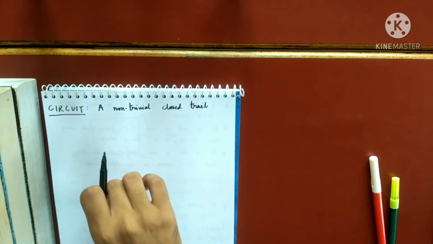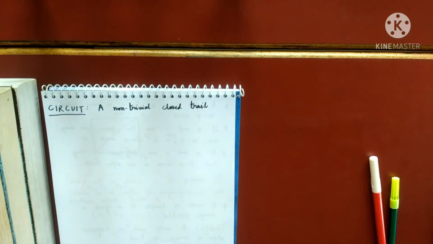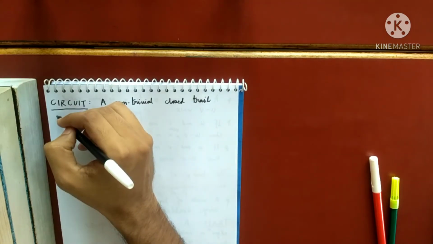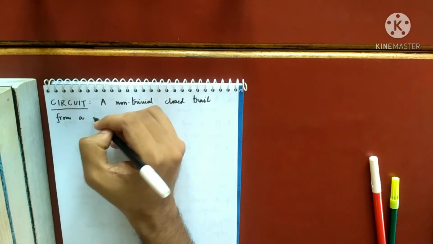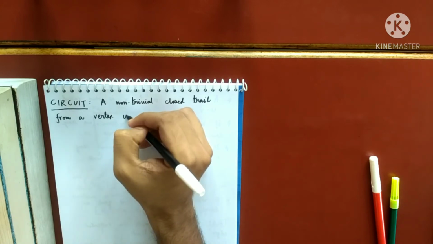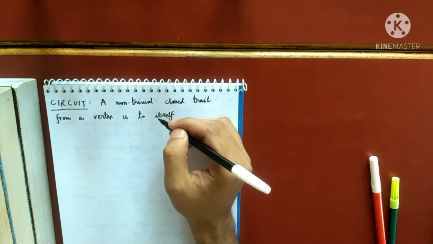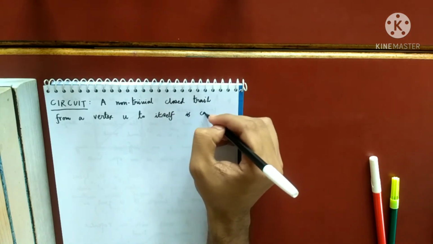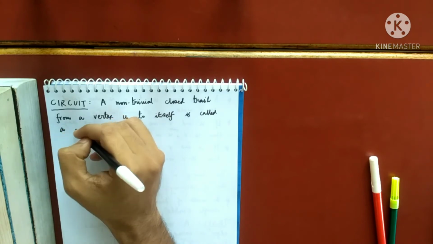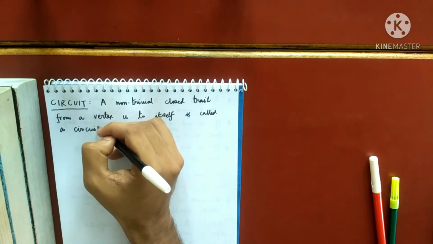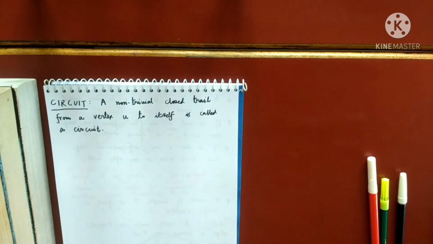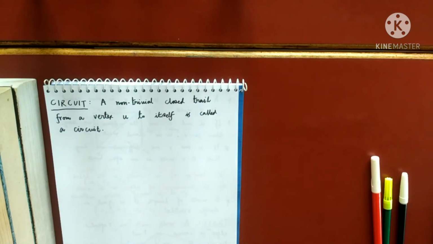When the starting vertex and the ending vertex are the same, from a vertex U to itself, it is called a circuit. So in simple words, I am giving a special name to closed trails. It is called a circuit.